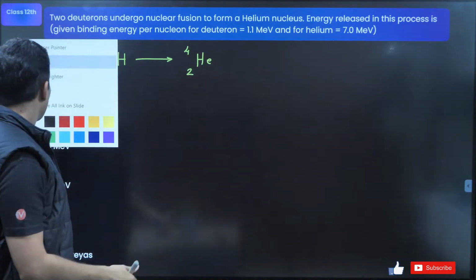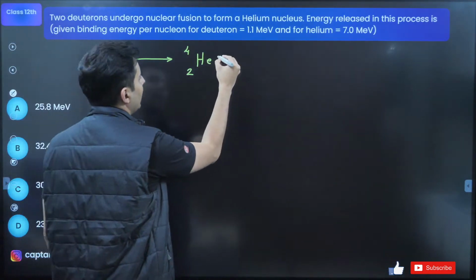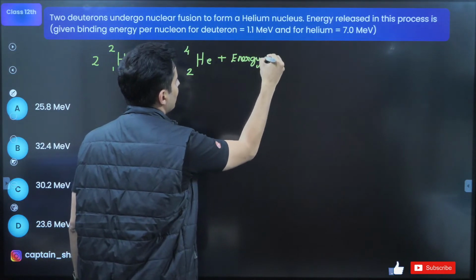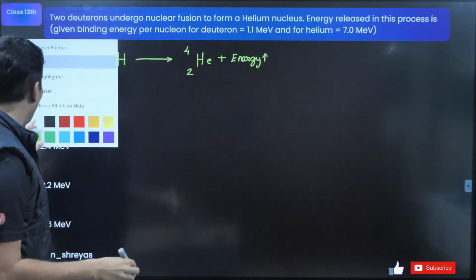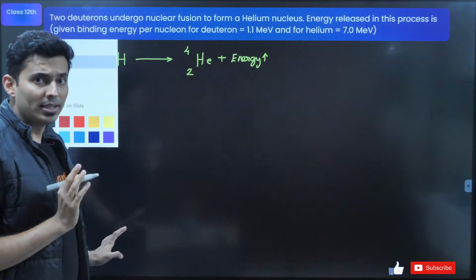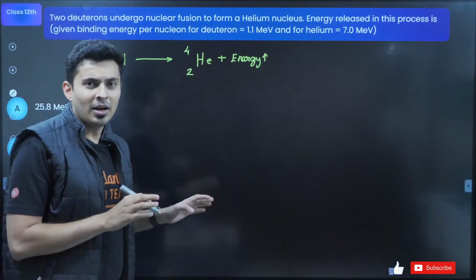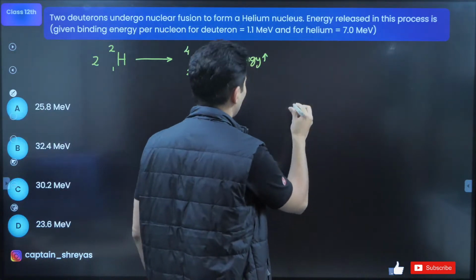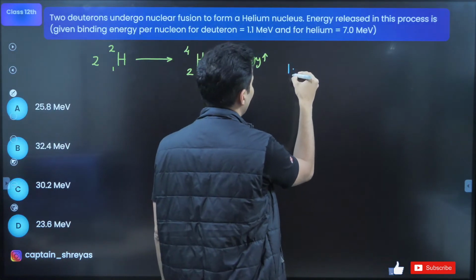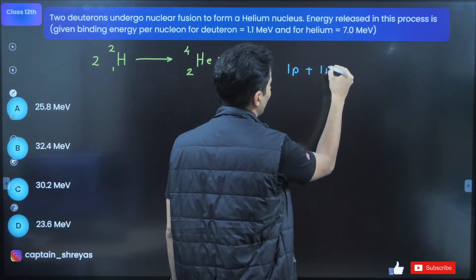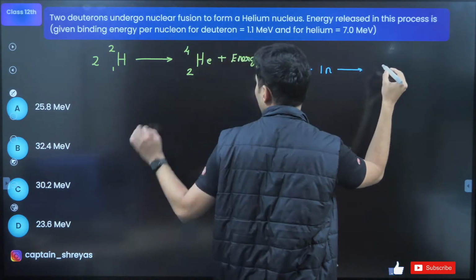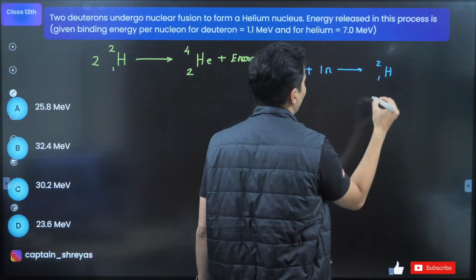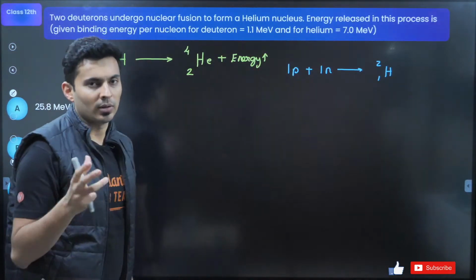Now, how do I find how much energy is released? Simple logic. Observe all the steps. I'm going to explain the details and then I'll give you a general formula, so you will avoid all these steps. Observe. First, if you want to form hydrogen, I will need one proton and one neutron which combine together to give you one hydrogen nucleus, in the form of deuteron.